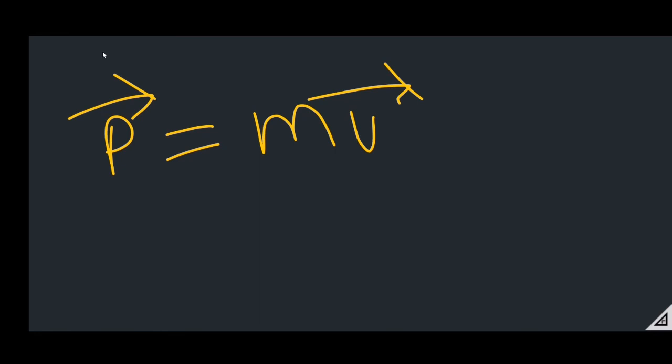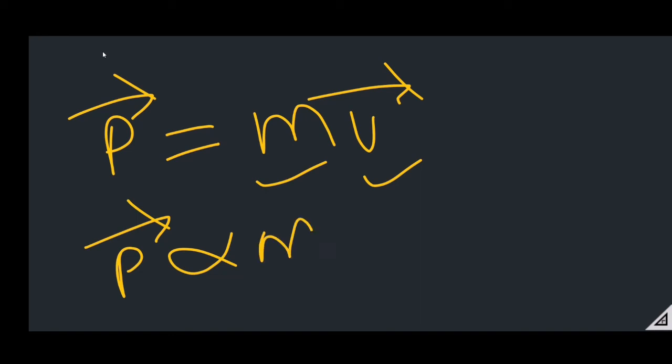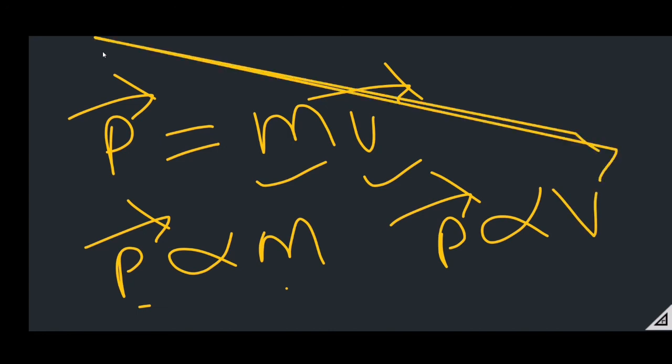So the momentum of the object changes when either mass or velocity changes. Momentum is directly proportional to the mass: when the mass is more, momentum is more, and when the mass is less, momentum is less. Similarly, momentum is directly proportional to the velocity. So I think you are clear about Newton's second law of motion.